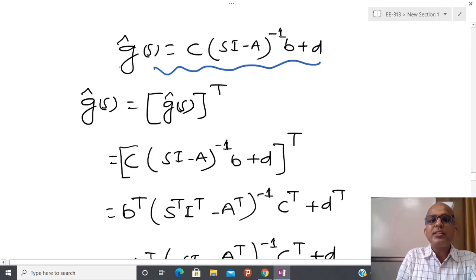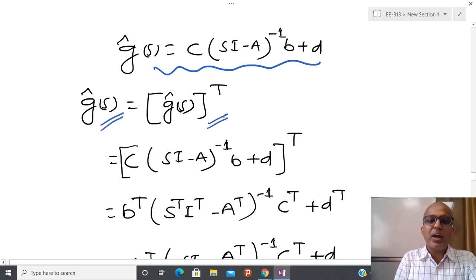Somehow this is a scalar quantity, and whenever I have a scalar quantity, the quantity and its transpose are both equal. So I am going to use that observation. I start with the transfer function, and if this is a scalar quantity, then if I take the transpose, the same quantity comes into picture.